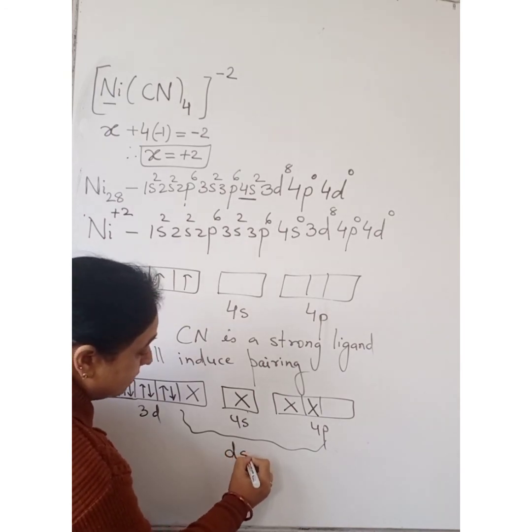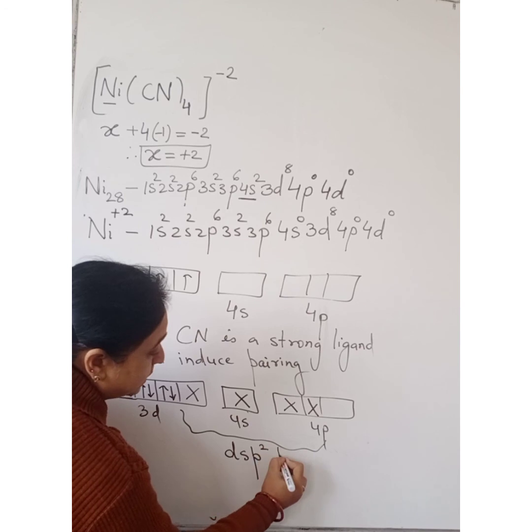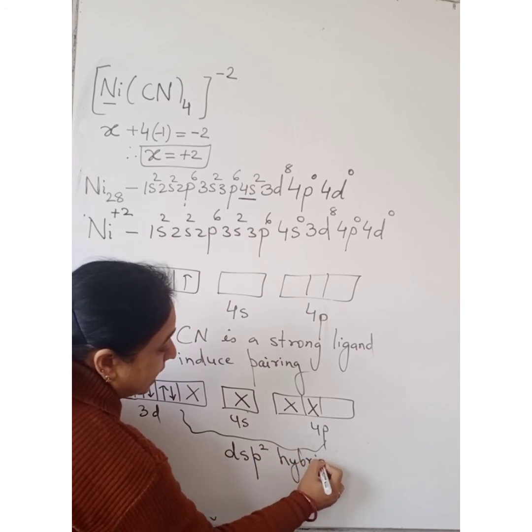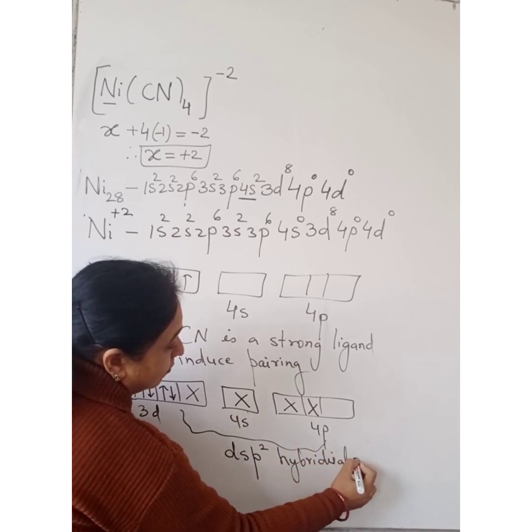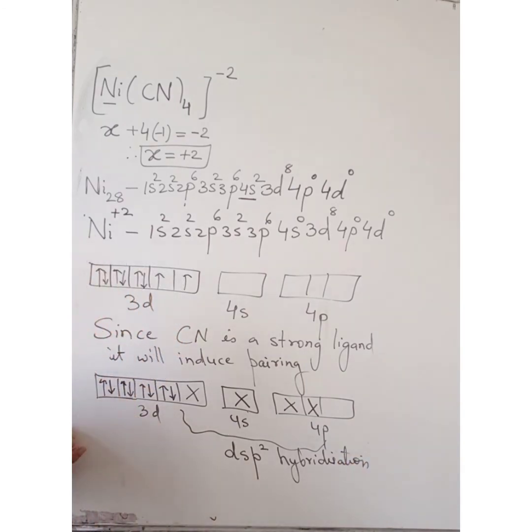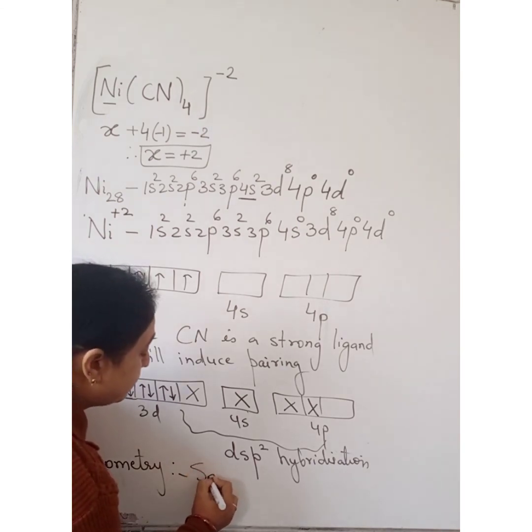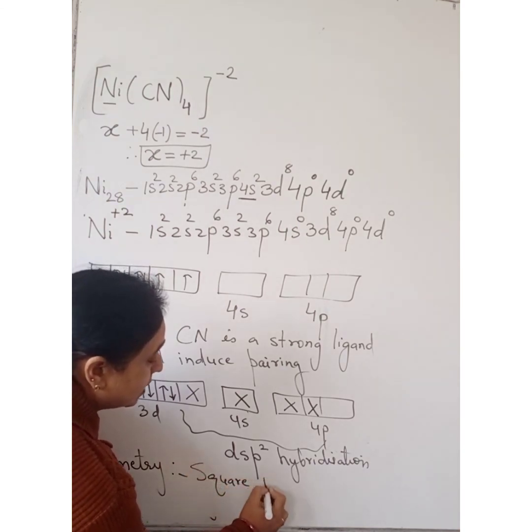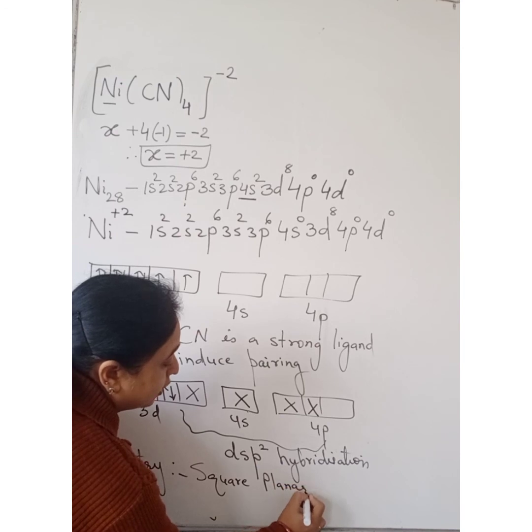So, what we are having? dsp2 hybridization. So from this dsp2 hybridization we can make out the geometry. What is the geometry of this complex? Square planar is the geometry of the complex.